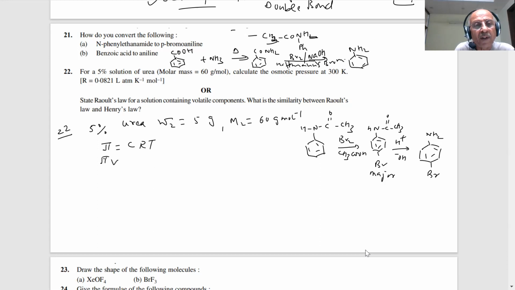Or pi V is equal to n2 RT, students. And what is n2? W2 by M2 into R into T. Now, what is the volume of the solution, student?